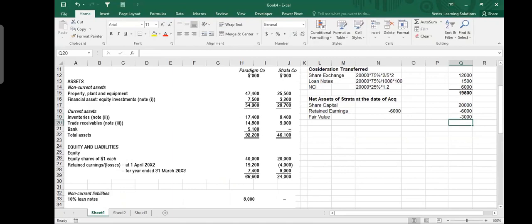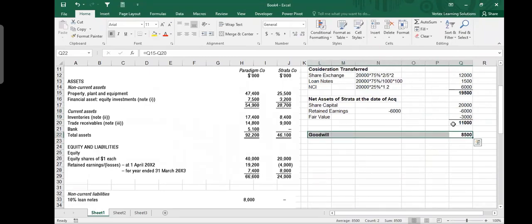So what is happening is that the net assets of this company were just about 11 million. Now we see that the company had a share capital of 20 million. Out of that 20 million, 6 million is gone by way of negative retained earnings, and 3 million is gone by way of the downward revaluation. And what we have here now, your goodwill comes out to be the difference between this one and this one. So your goodwill is 8.5 million.